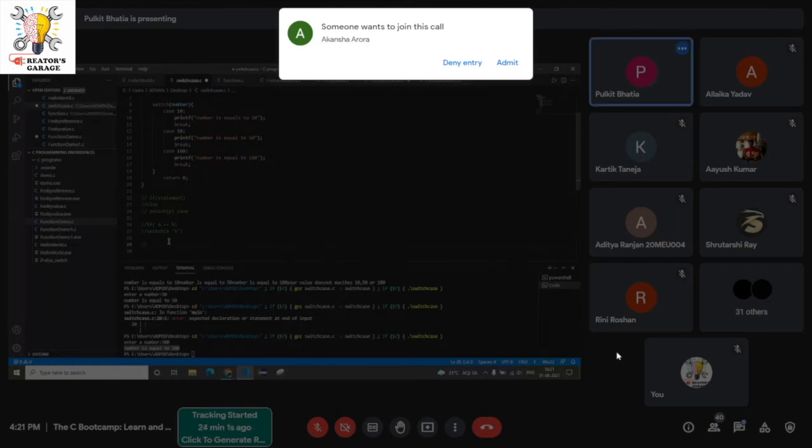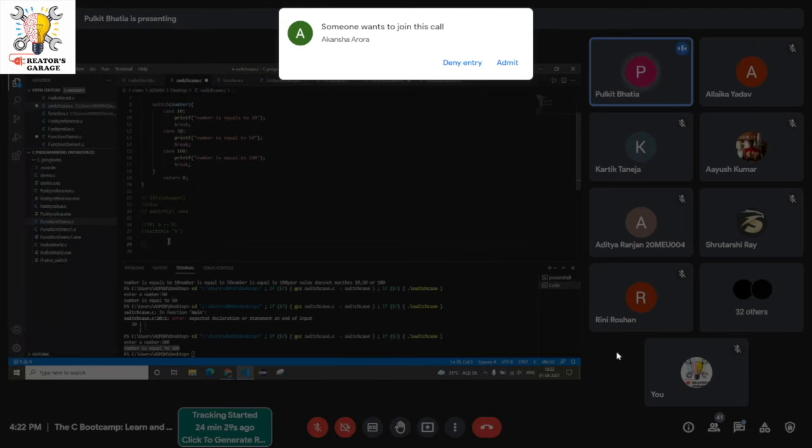Yes. See, basically what happens is, in case of if-else statements, all the statements are being executed. While in case of switch, if the case is executed and it comes out to be true, and there is a break statement, the compiler will end the switch case there and then only.